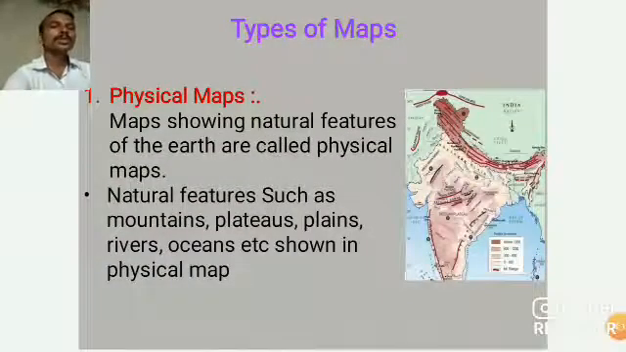Next, types of maps. So students, mostly there are many types, but here we learn only three types of maps. First, the physical map. Maps showing natural features on the earth are called physical maps. Natural features means nature's characteristics, such as mountains, plains, plateaus, rivers, oceans, which are shown in the physical map.